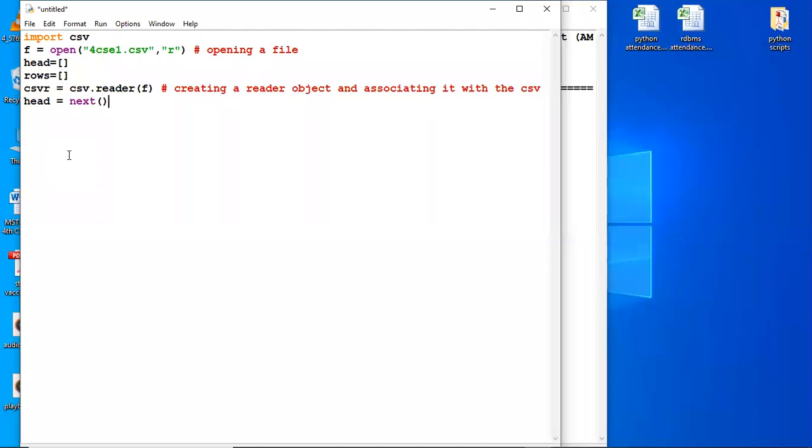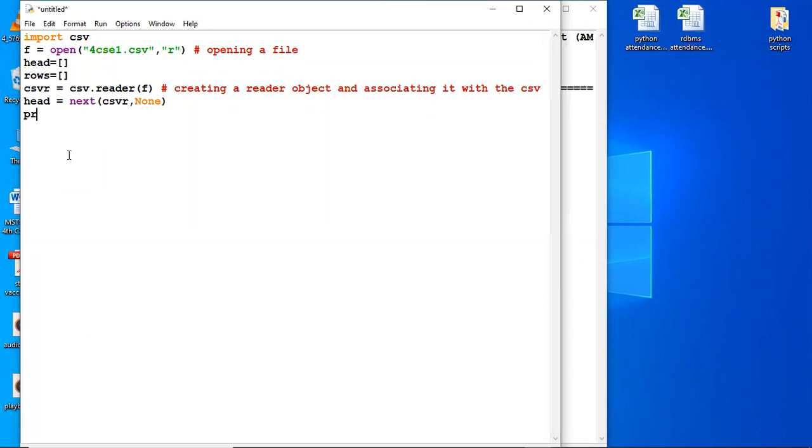So now this reader object can read the entire file and do the analysis. To read the top row, I just write head is equal to next, the reader object, comma, none. This is the syntax to pick up the head information.